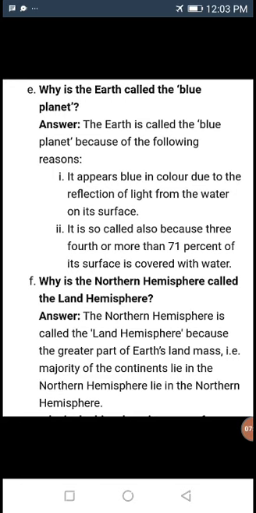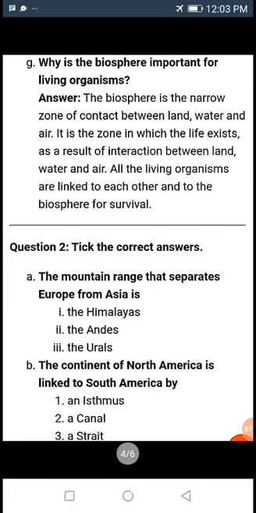Then why is the biosphere important? Because the biosphere provides land, water and air for living organisms, for their survival.